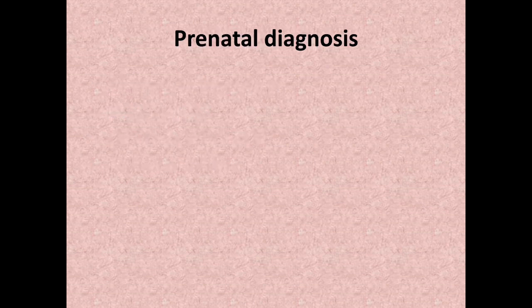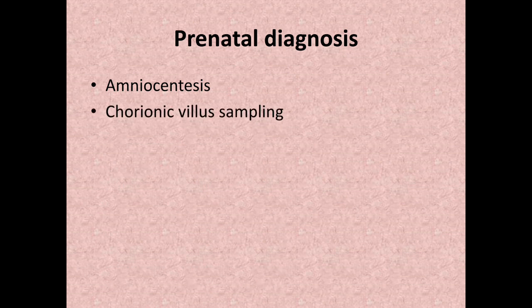So what are the prenatal diagnostic methods? We'll discuss which can be done at the earliest, and as the pregnancy progresses, what else you can do. First is amniocentesis. In amniocentesis, you put a needle in and collect the cells present in the amniotic fluid. This can be done as early as 14 to 16 weeks of pregnancy, that is, in the third to fourth month of pregnancy. Moving on, the next investigation you can do is chorionic villus sampling.